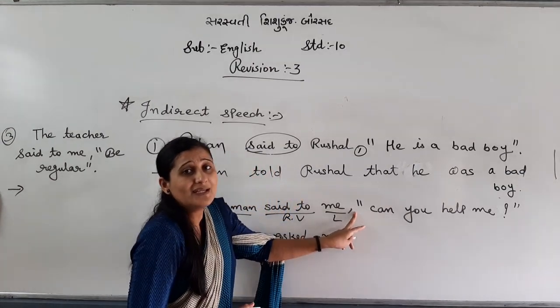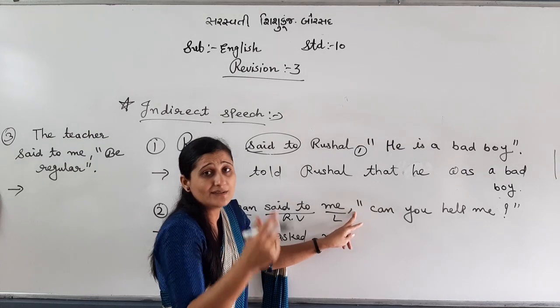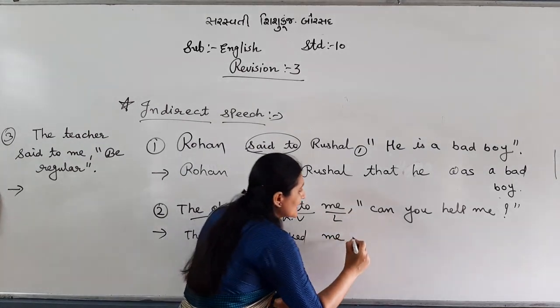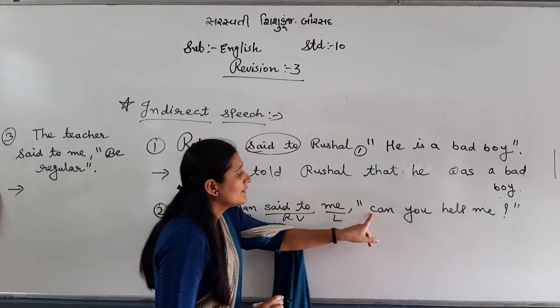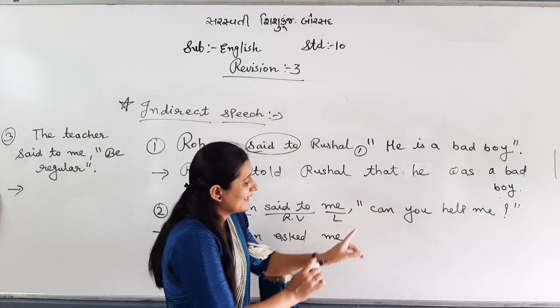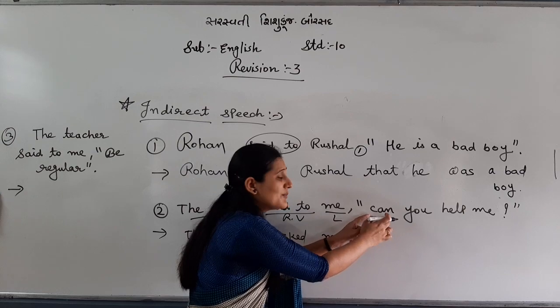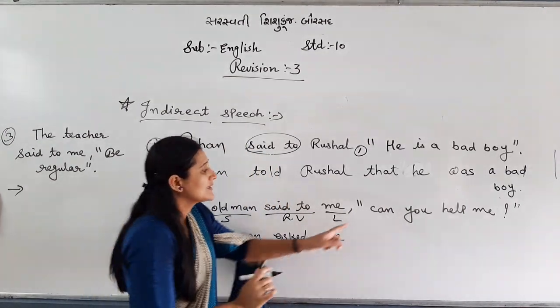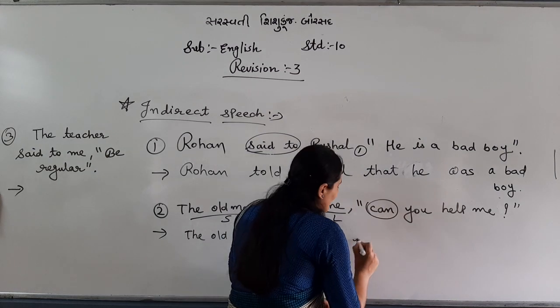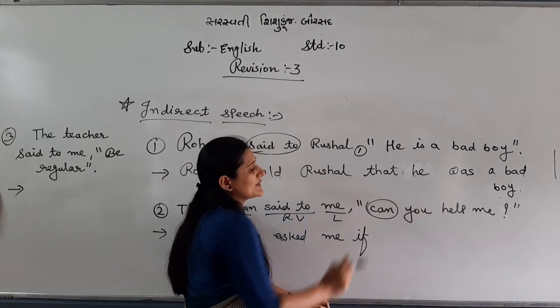Here the conjunction will be "if" or "whether", or a WH word. You need to revise that list. If the sentence starts with an auxiliary, use if or whether. If it starts with a WH word, then the WH word itself will be your conjunction. So here it starts with an auxiliary, so the conjunction will be "if", then turn into simple.